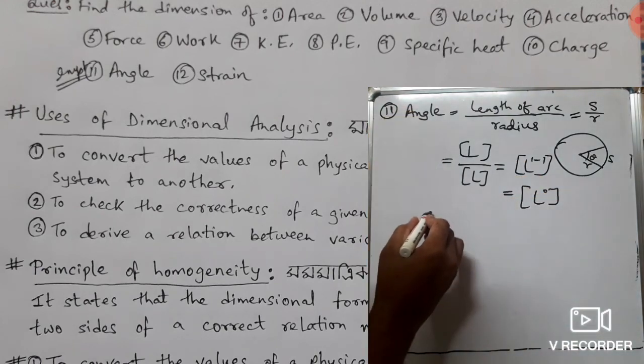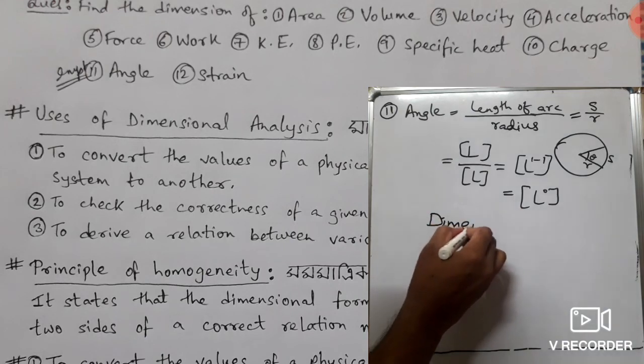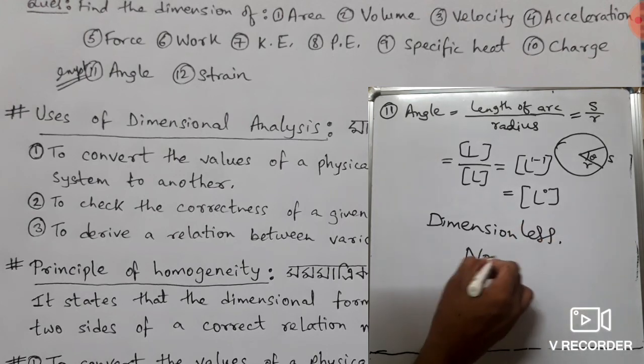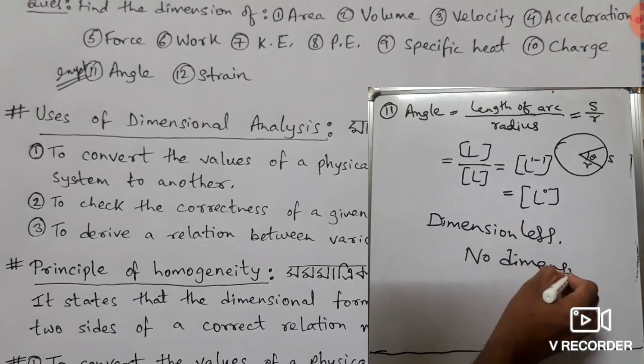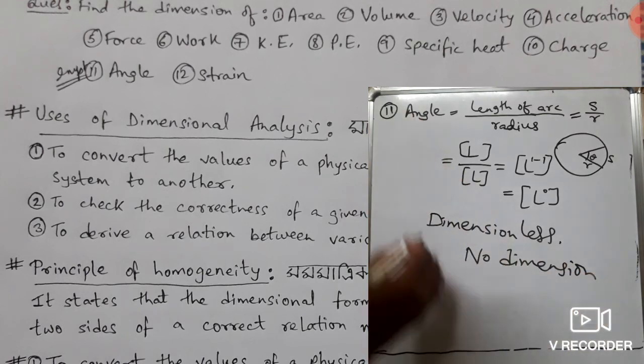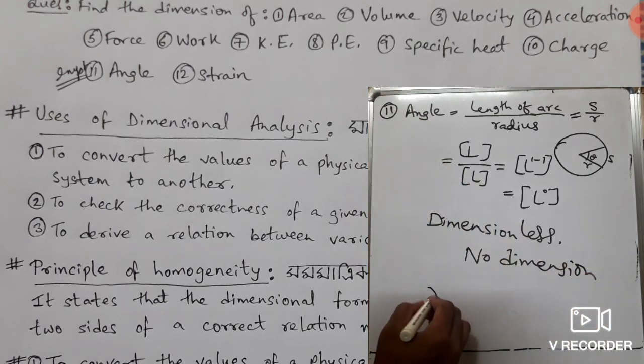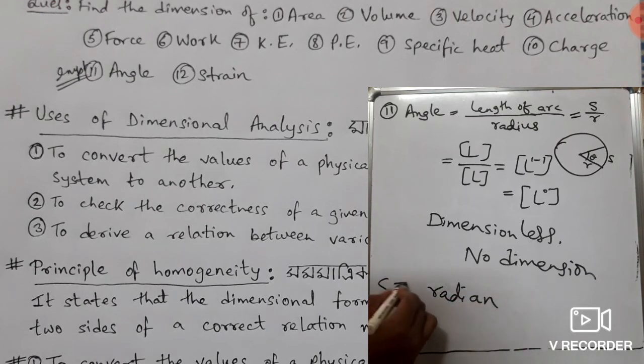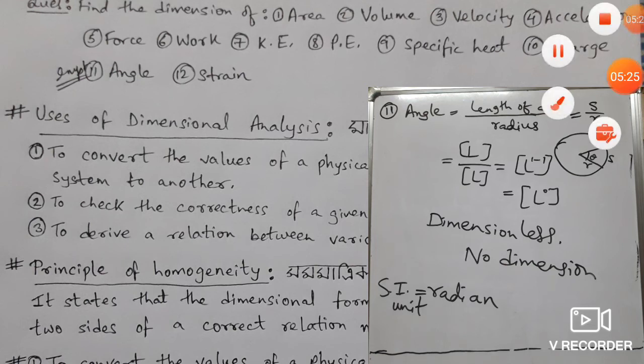So the dimension is dimensionless, actually it has no dimension. But angle has a unit. What is the SI unit of angle? The SI unit is radian. So we can see that angle has no dimension, but it has a unit.